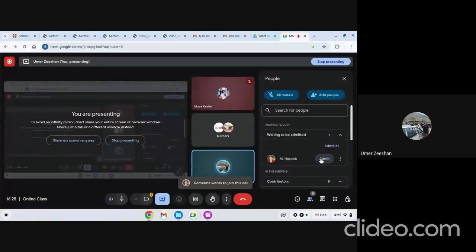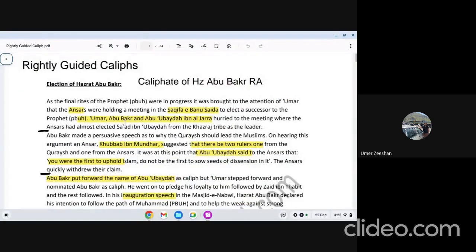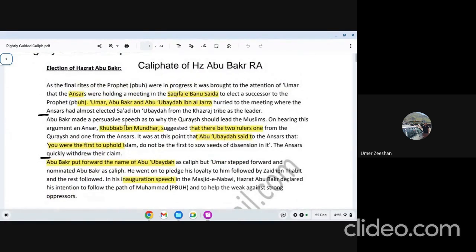Now we will move to the detail of Hazrat Abu Bakr's Caliphate back again. And the first thing which we need to understand is Hazrat Abu Bakr's election as the Caliph. There is a detail in this topic here. My handout covers detail here. I will show you another document which is talking about Hazrat Abu Bakr's election as a caliph. How will we plan it? You will talk about whether the Prophet nominated someone directly. No. So you will start your answer from there.